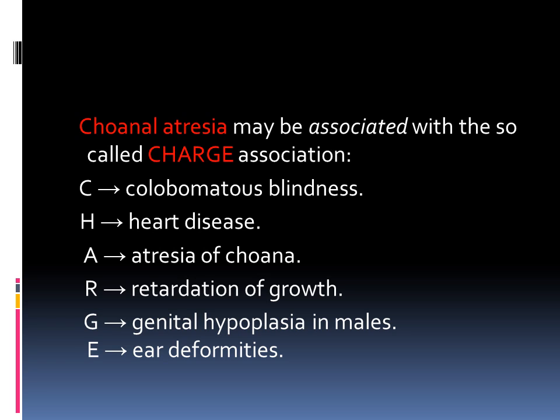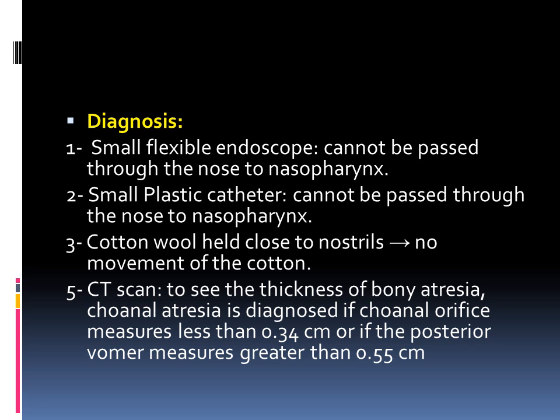Choanal atresia may be associated with other congenital anomalies, abbreviated as CHARGE. The C is for colobomatous blindness, H for heart disease, A for atresia of the choana, R for retardation of growth, G for genital hypoplasia in males, and E for ear disease. So in any infant with a congenital abnormality, we have to look for congenital abnormalities in other areas of the body.